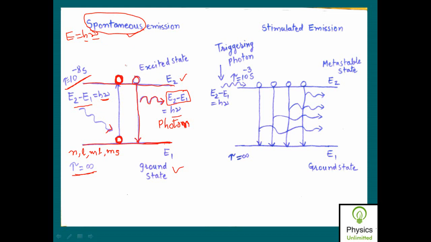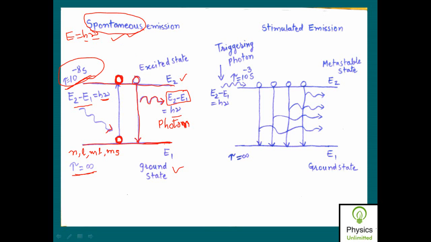10 raised to minus 6 seconds, or 10 raised to minus 8 seconds? The atom is initially present in the ground state. As soon as it is bombarded by the incident photon, it absorbs this energy and makes the transition to the higher energy state. It remains in this higher energy state for a very short duration of time, 10 raised to minus 8 seconds, and immediately falls back to the ground state. During this transition, it gives out a photon, and therefore this process completes within a period of 10 raised to power minus 8 seconds, which is a very small amount of time, and hence this emission is called spontaneous emission.